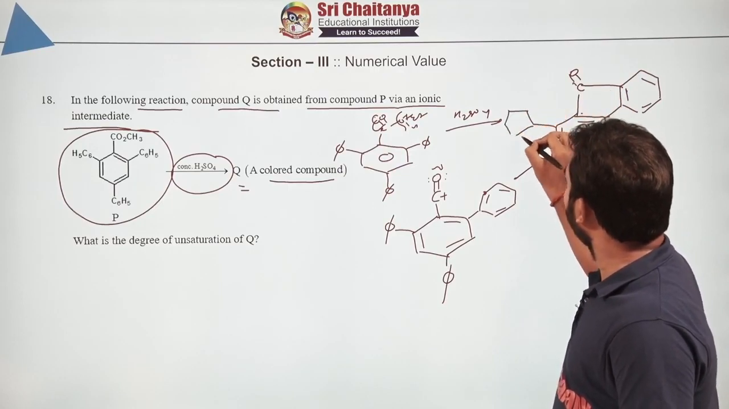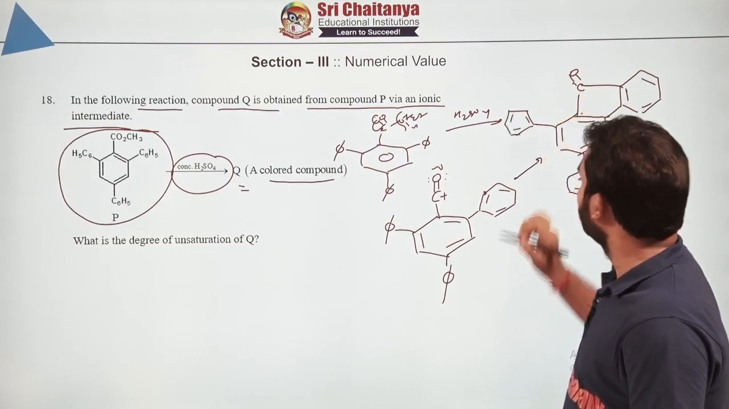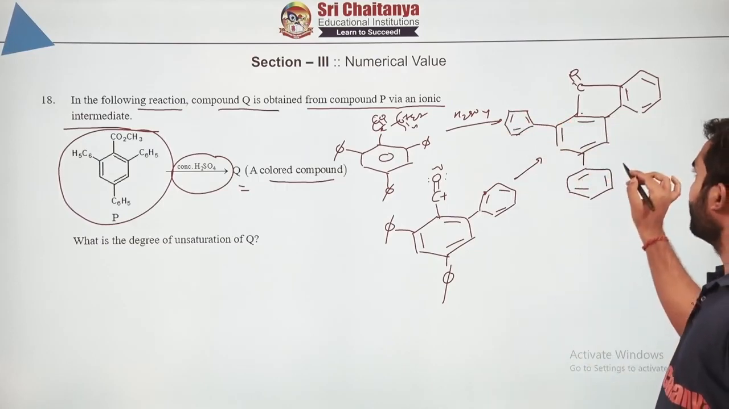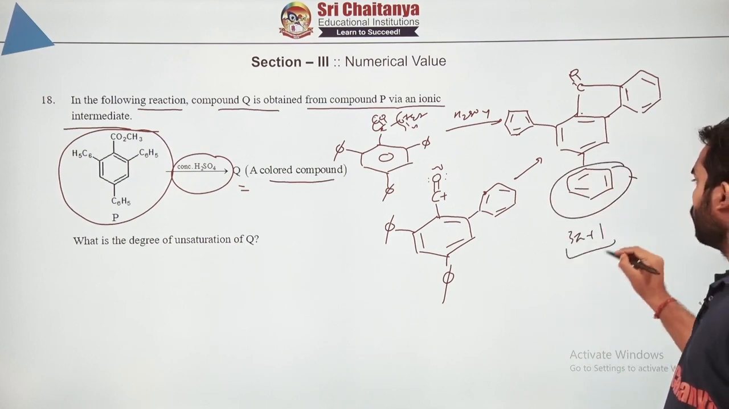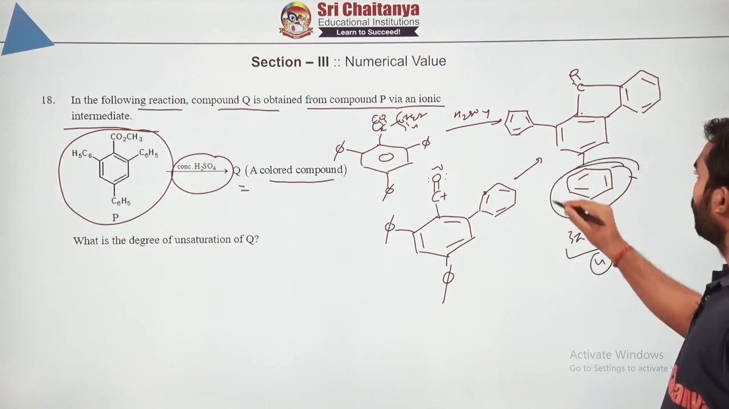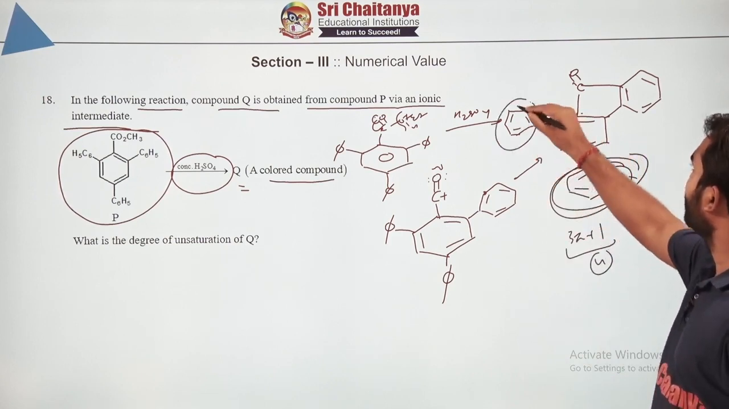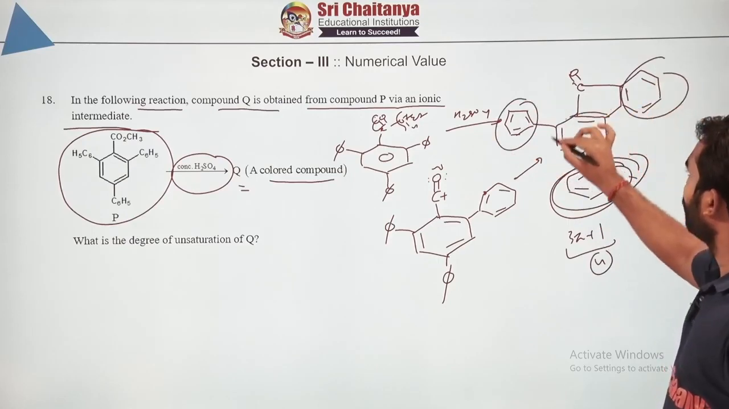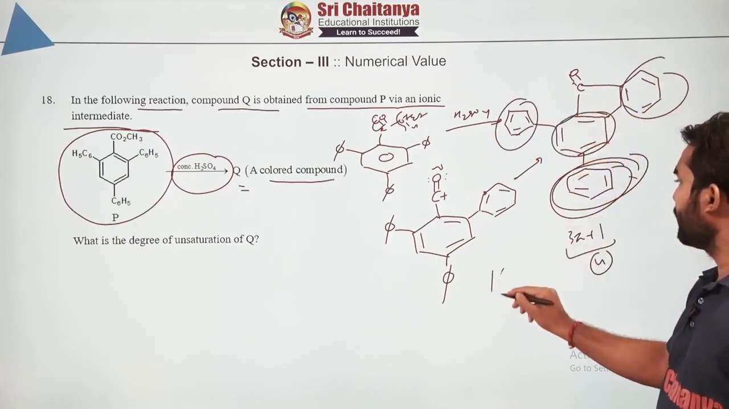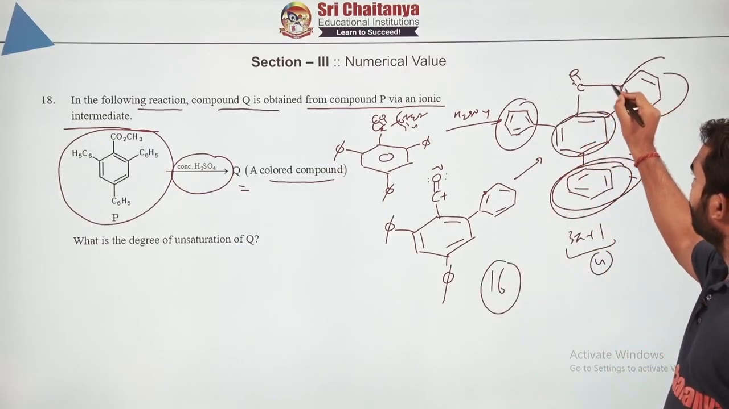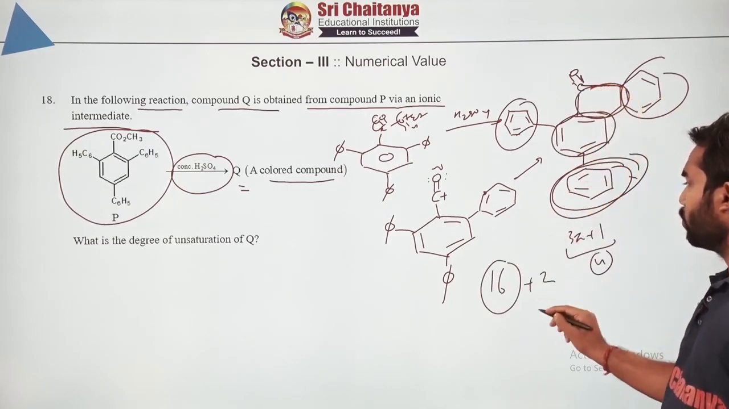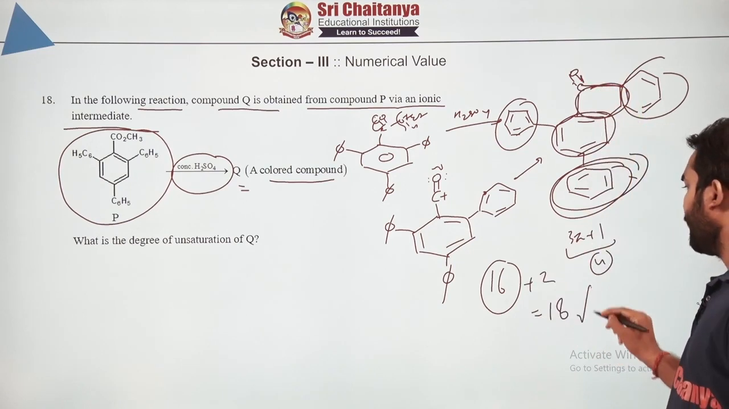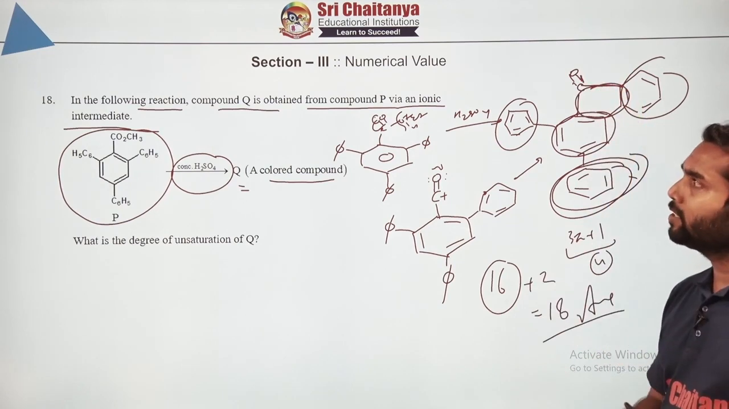So what is the total degree of unsaturation? Per benzene ring, how much degree of unsaturation do we have? 3 pi plus 1 ring, that means total 4 per benzene ring. 4 from here, 4 from here, 4 from here, and 4 from here, total is 16, and 1 because of this ring and 1 because of this pi, that means plus 2. So the final answer will be 18.